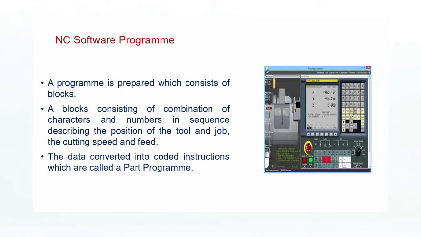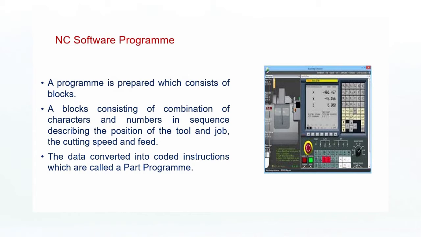An NC software program is prepared which consists of blocks. A block consists of a combination of characters and numbers in sequence describing the position of the tool and the job, and also includes the cutting speed and feed. Every block has different instructions describing the tool position, job position, and the amount of cutting speed and feed.